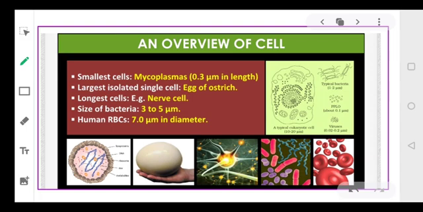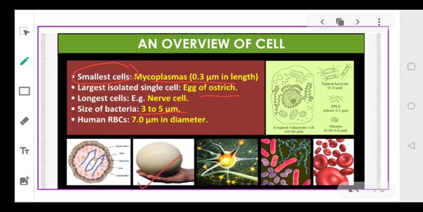Like mycoplasma has a size of 0.3 micrometers in length, and it is considered to be the smallest cell. While bacteria are approximately 3 to 5 micrometers. And the largest isolated cell that we are able to obtain is an egg of ostrich, as you can see here.